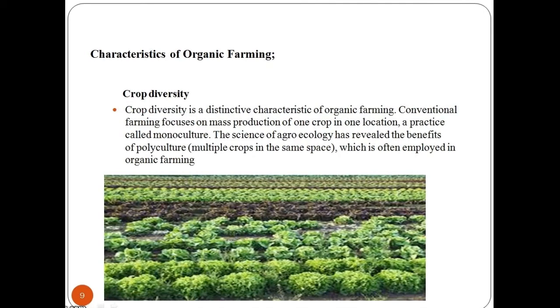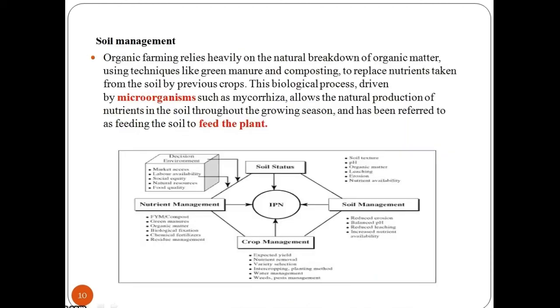First is crop diversity. Crop diversity is a distinctive characteristic of organic farming. Conventional farming focuses on mass production of one crop in one location, a practice called monoculture. The science of agroecology has revealed the benefits of polyculture, that is, multiple crops in the same space, which is often employed in organic farming.